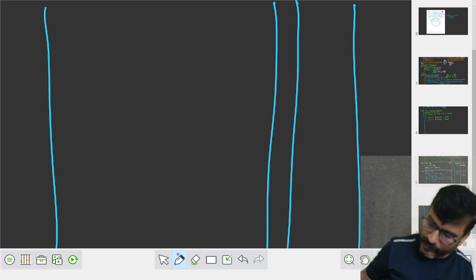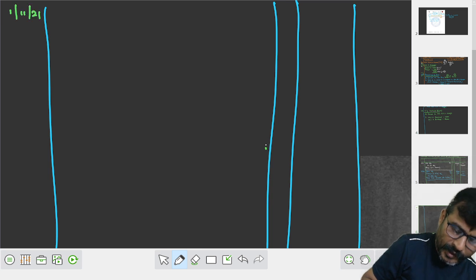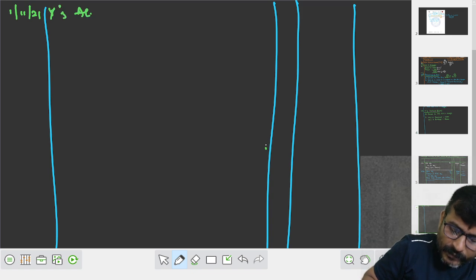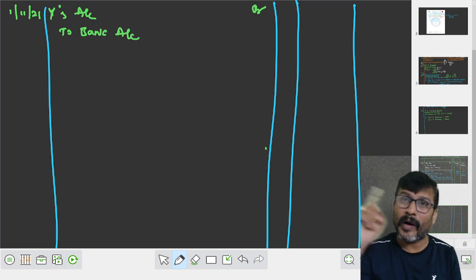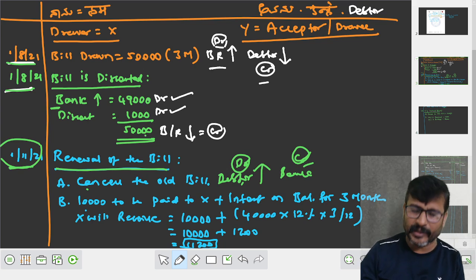On 1st November 21 it was discounted, right? What to do now? Debtor's account debit. Who is the debtor? Y's account debit to bank account. Now the question arises, sir, what amount do we have to take? Is it 49,000 or 50,000?